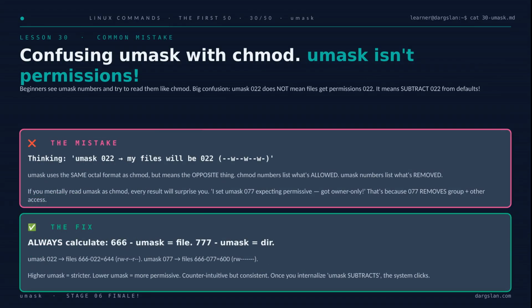Now here's the trap almost everyone falls into: reading umask numbers the way you'd read chmod. If you see umask 022 and think, oh, my files will be 022, you're heading for confusion. Same octal format, opposite meaning. Chmod lists what's allowed, umask lists what's removed. So the fix is to always do the subtraction: 666 minus umask for files, 777 minus umask for directories. Higher umask means stricter, lower means more open. Counterintuitive, but once that clicks, the whole system suddenly makes sense.